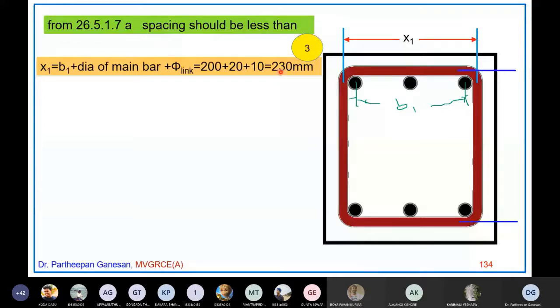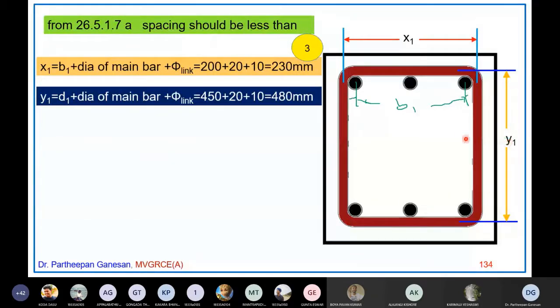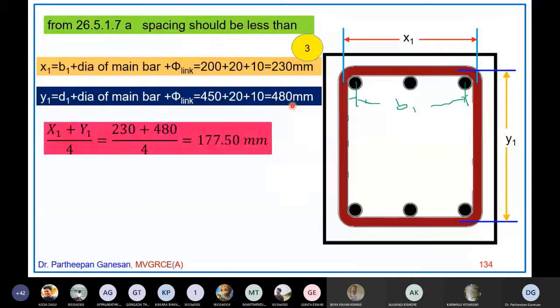Now Y1, this is Y1 in the vertical, in the depth direction. The center to center distance between the stirrups is called Y1. So Y1 is D1 plus diameter of the main bar plus diameter of the stirrups, or link or hoop. So 450 is the D1 value, plus 20 is the main bar, plus 10 is the diameter of the stirrups. So 480 mm. Okay. So your fourth value is this one, x1.